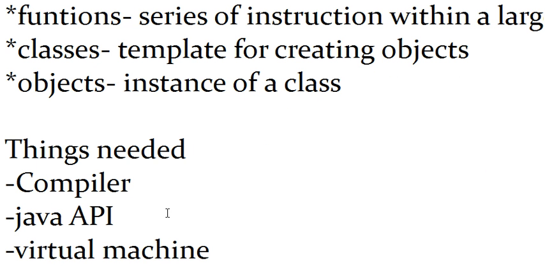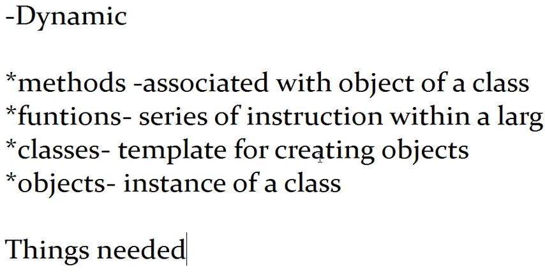Alright, we earlier made mention of methods, and you realize that methods are associated with objects of classes. We're actually going to learn how to write functions, classes, and objects. When you talk about objects and classes, let me just give you a very brief introduction. A class is a blueprint which you use to create objects, and an object is an instance of a class. So as we go along, we are going to learn how to write the classes, the objects, the functions, and a whole lot of things, and then you understand all these things better.